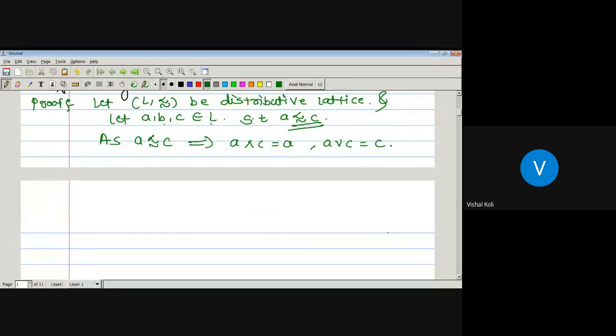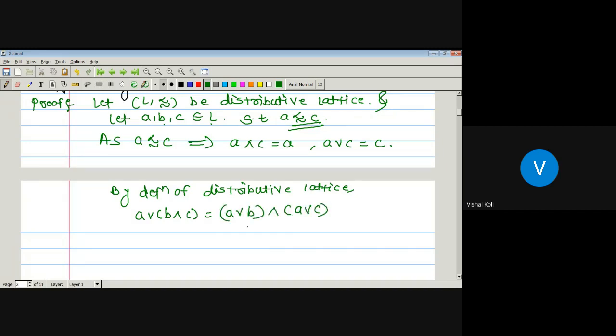Okay. Now, by the definition of distributive lattice, A join B meet C is nothing but A join B meet A join C. Now, which is equal to, this one is nothing but A join B. What is the join of A with C?